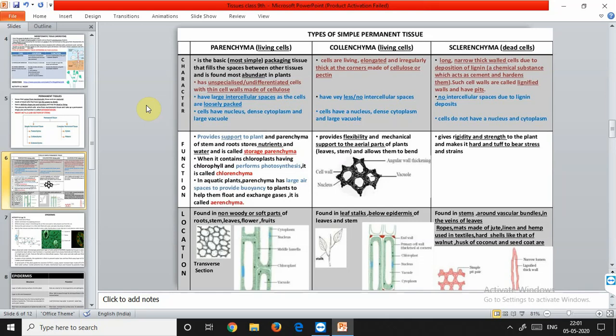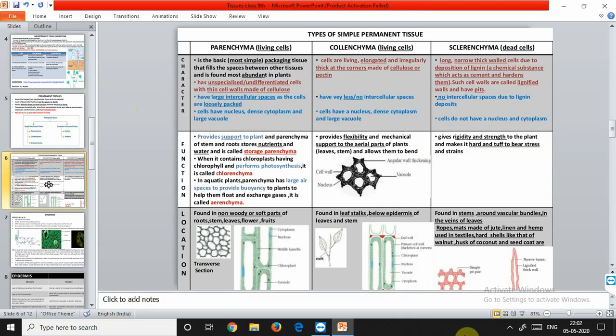The main function of parenchyma is to store and assimilate food. Parenchyma serves as food storage tissue. So they store mainly the starch. As we all know, starch is the storage material that is found in the plants. So they function in the storage of starch. Now, transport of materials also occurs through cells or cell walls of the parenchyma cells. Parenchyma cells are metabolically active. Their intercellular spaces allow gaseous exchange.